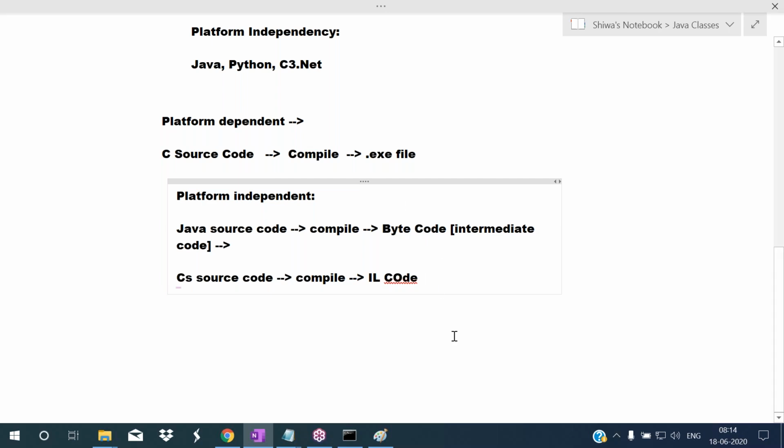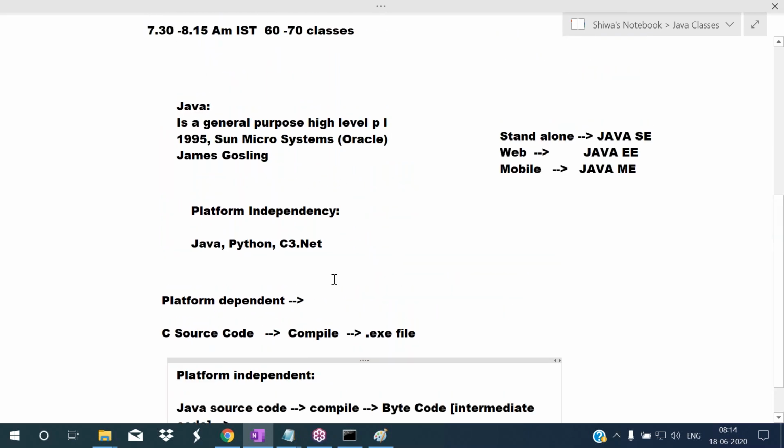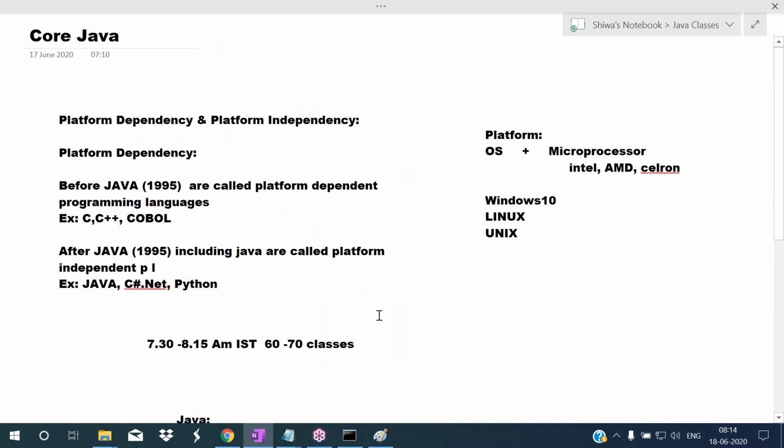So this is about platform dependency and independency. Finally the conclusion is, what are the examples of platform dependent programming languages? C and C++ are platform dependent programming languages. When you compile such a program, an exe file will be created. What are the examples of platform independent programming languages? Java, C Sharp, .NET, Python. These are the platform independent programming languages.